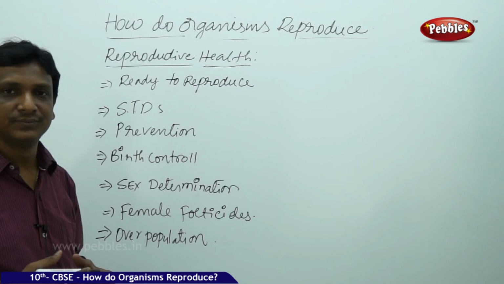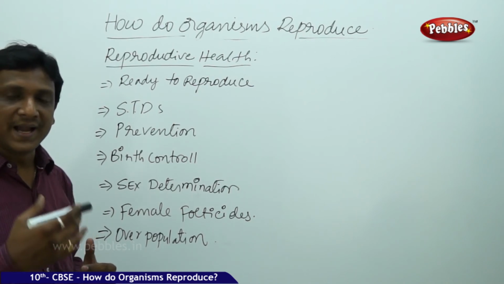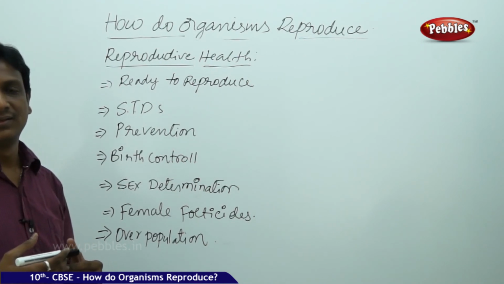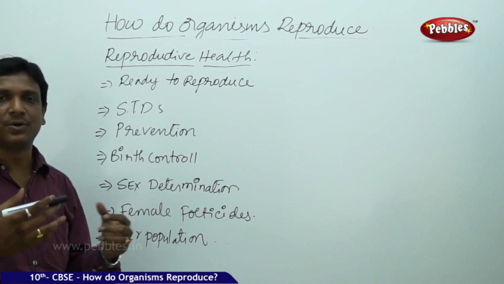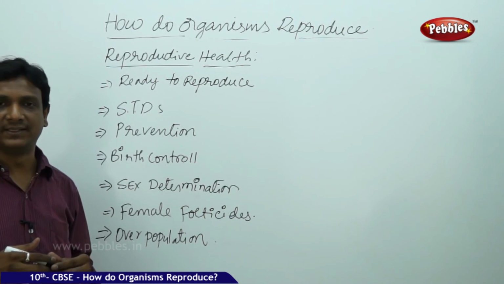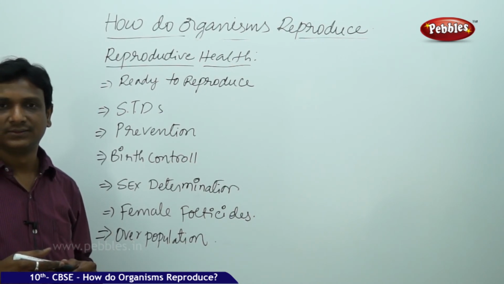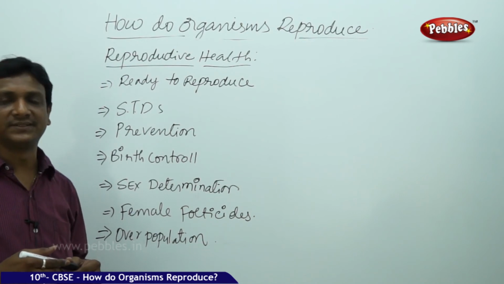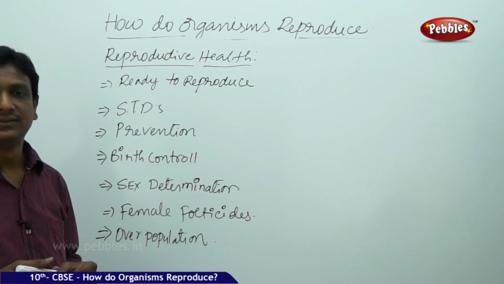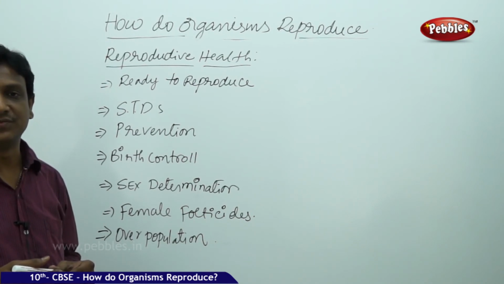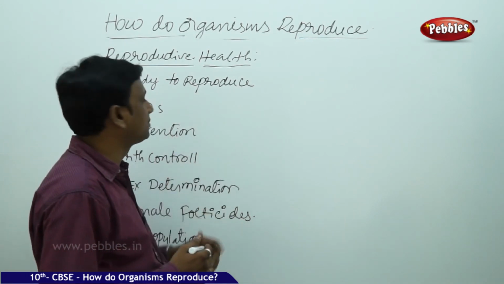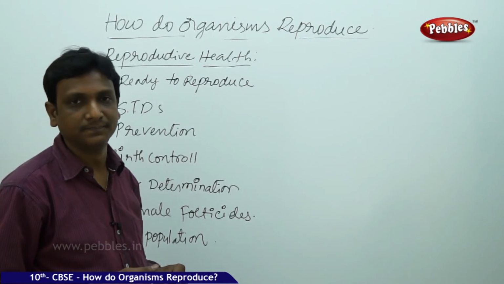And what are the other issues? Your mind also must be mature to produce young ones, babies. There is a difference between dogs and cats producing babies and humans producing babies, because humans are social animals, dogs and cats are not. We have social responsibility. If you are able to produce young ones or babies, what are the social issues? Will you be able to raise them? So these are the different issues that have to be decided and discussed.